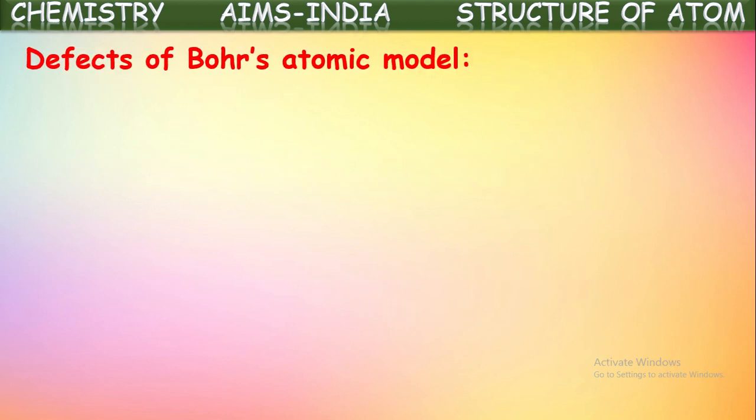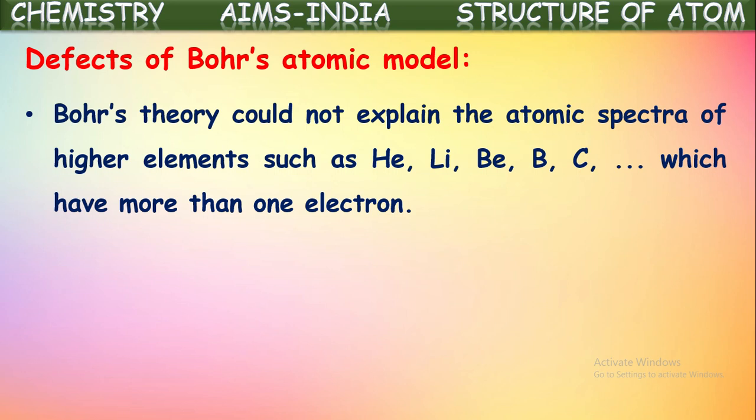Even though it gives much clarity about the structure of the atom and explained the hydrogen atomic spectra, the line spectra of hydrogen very well, there are some limitations in this theory. Those we call defects of Bohr's atomic model. Let us see what those are. Bohr's theory could not explain the atomic spectra of higher elements such as helium, lithium, beryllium, boron, etc., which have more than one electron. This we can say is the major limitation of Bohr's atomic model.